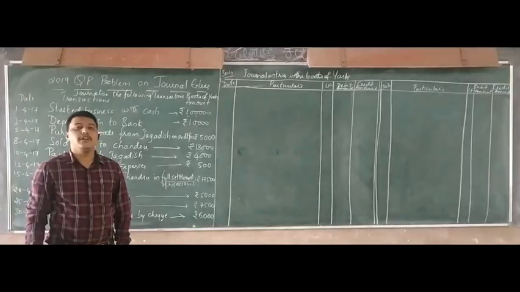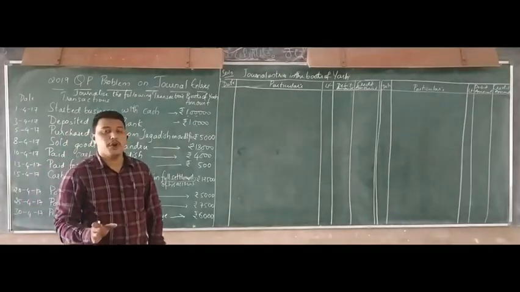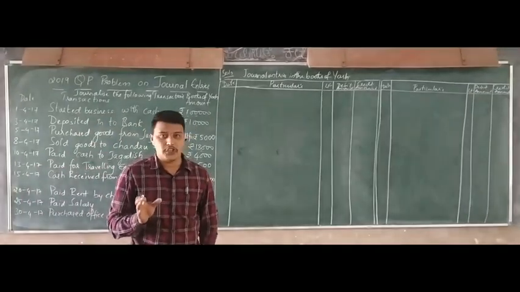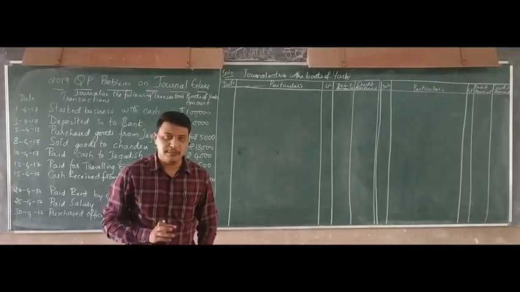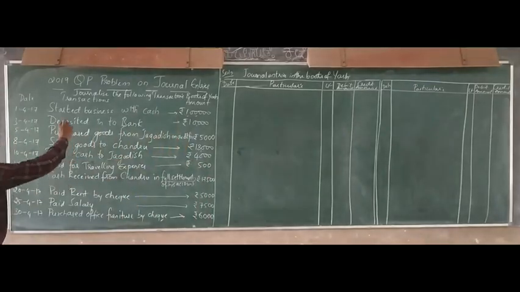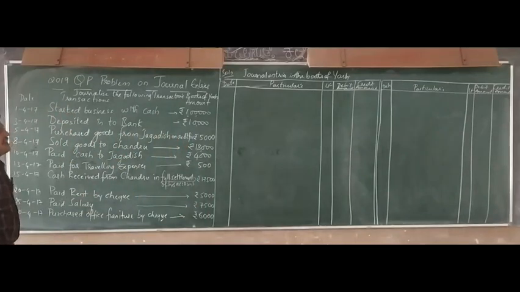Friends, in today's class, we'll study the next problem from the 2019 question paper. That is a problem based on journal entry. So let us see the problem. Journalize the following transactions in the books of Yes. They have given the details, date as well as transaction of that particular month, that is for April, along with the amounts. Based on these details, you have to pass the journal entry.